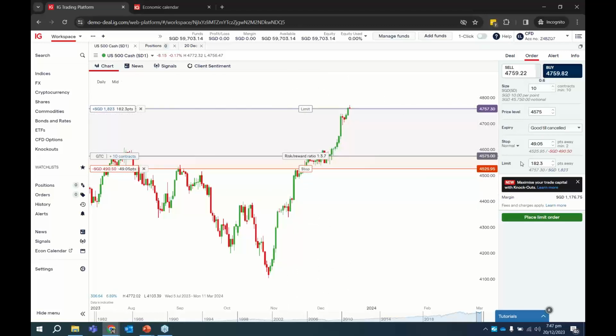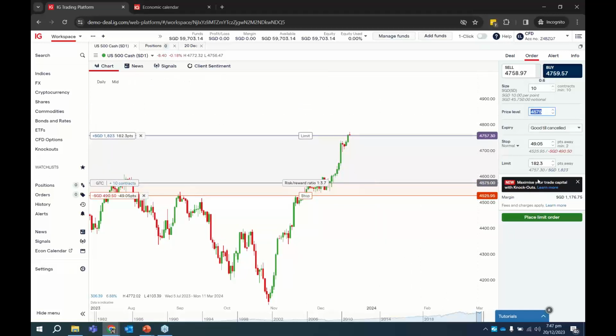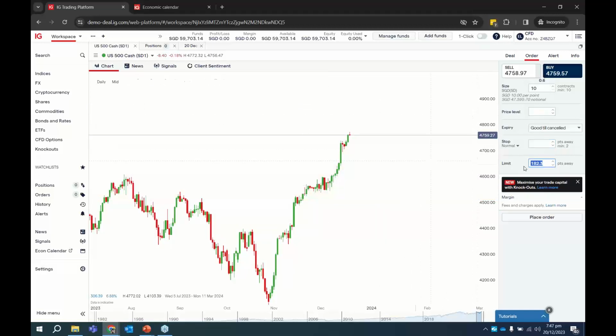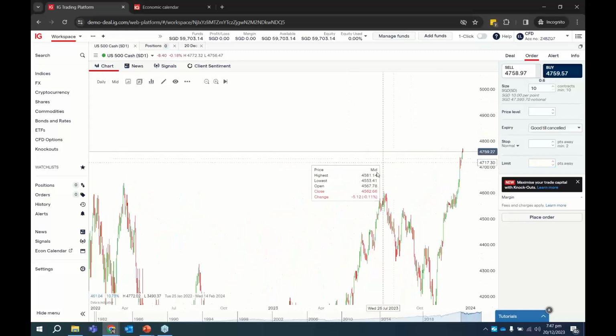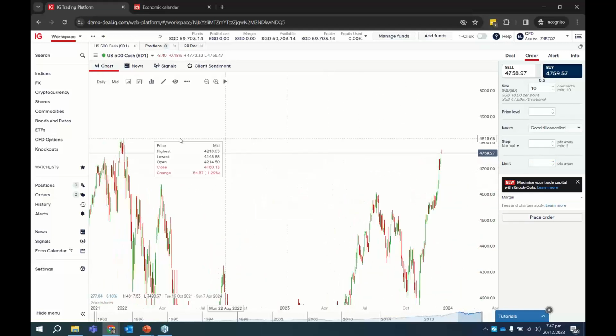Okay, so you can actually key in where to take your profit and where to close out the trades and take the loss. All of this can be entered here already. Another way is that some traders like to trade breakouts. Breakouts mean that they are not looking to buy now. You are looking to buy, let's say, if it breaks the all-time high at, let's say, 4813.